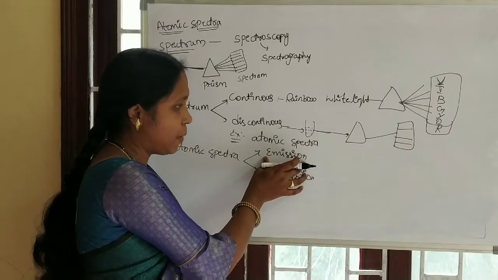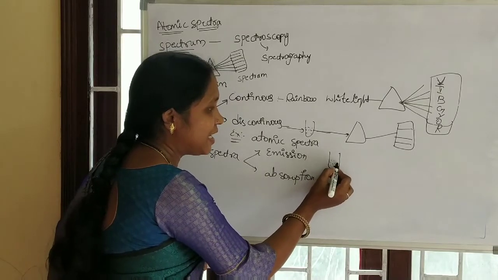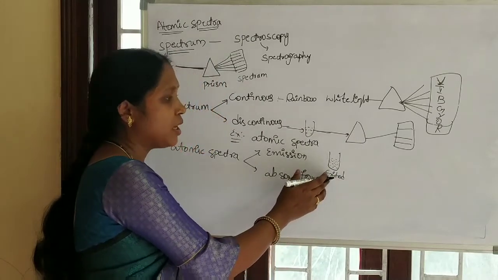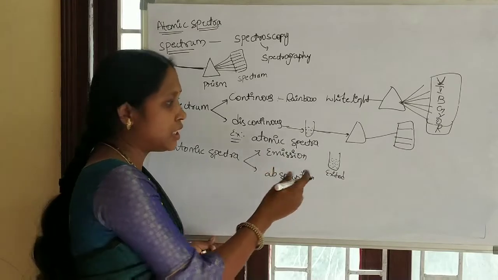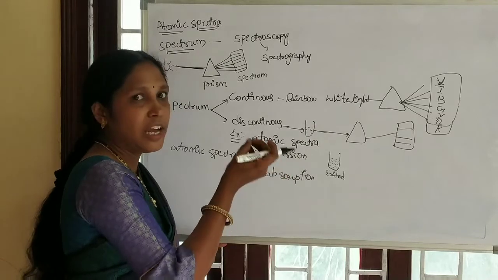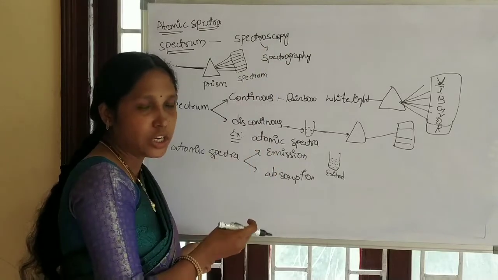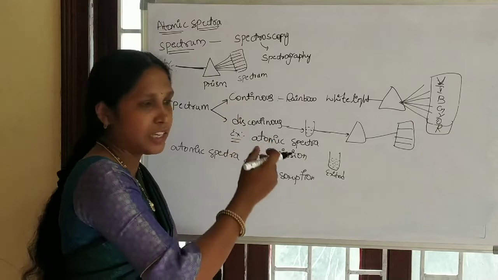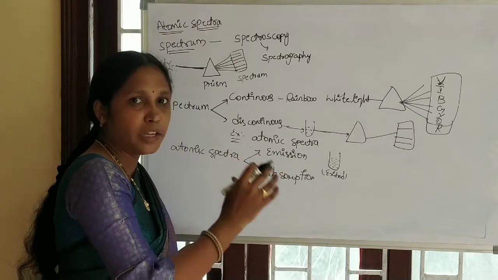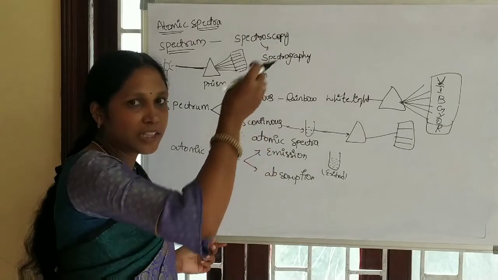Here we take the emission spectra. The sample contains excited atoms. How are atoms excited? If you heat the sample, the atoms gain energy, the electrons absorb the energy, and the electron goes from ground state to excited state. For example, if we take hydrogen in a discharge tube and apply a potential, it splits into atoms, and the electrons in that atom gain the energy and go to the excited state.